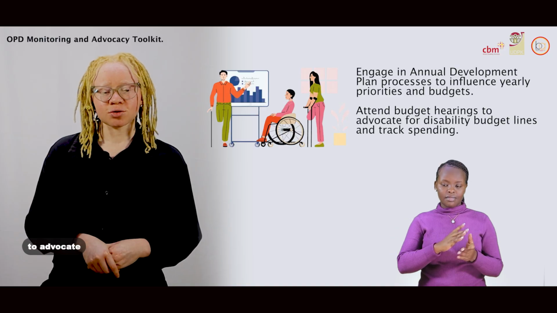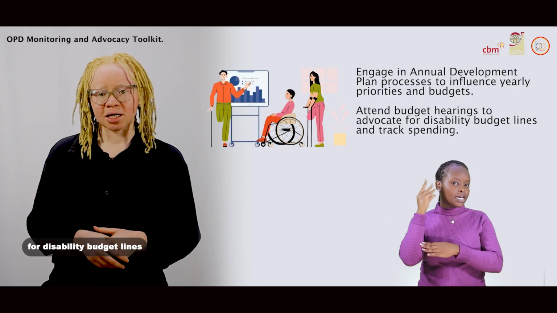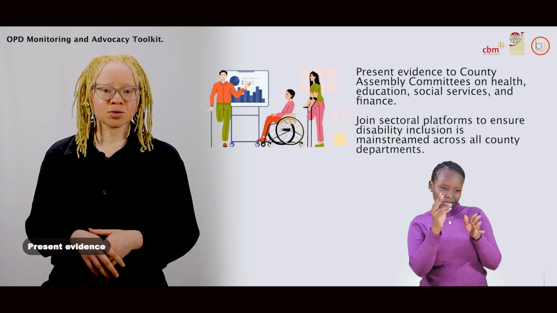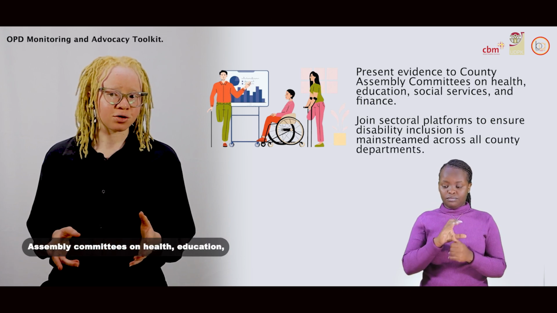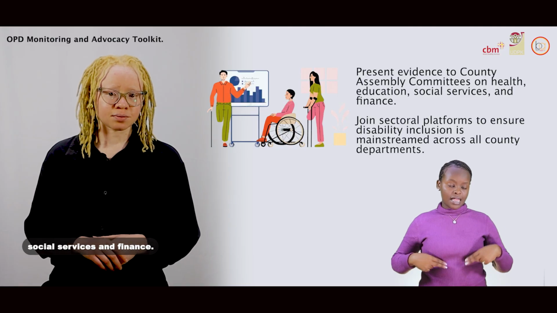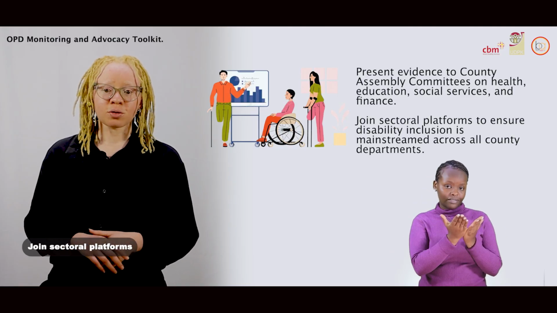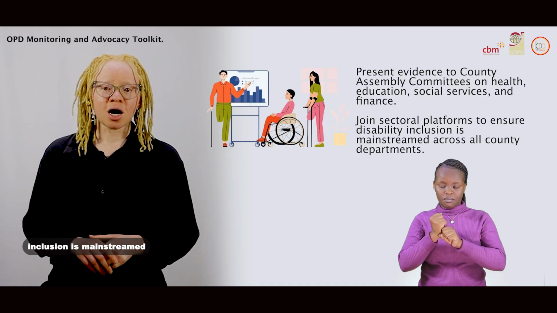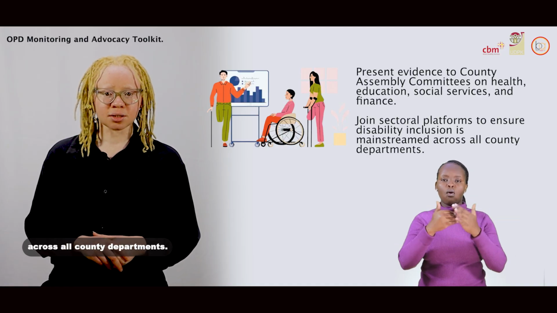Attend budget hearings to advocate for disability budget lines and track spending. Present evidence to county assembly committees on health, education, social services, and finance. Join sectoral platforms to ensure disability inclusion is mainstreamed across all county departments.